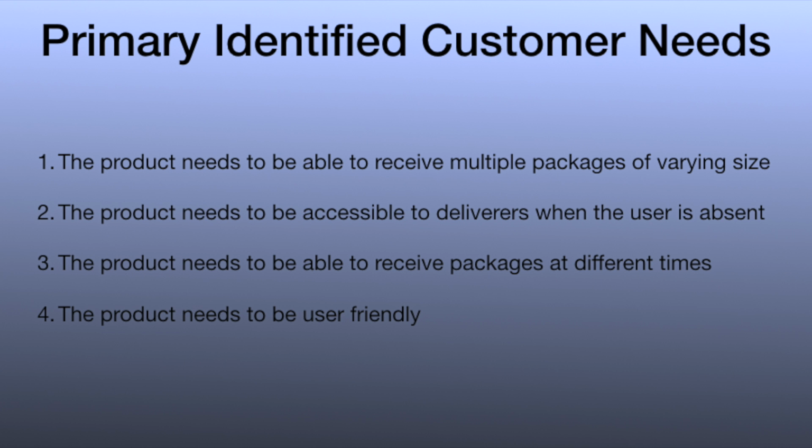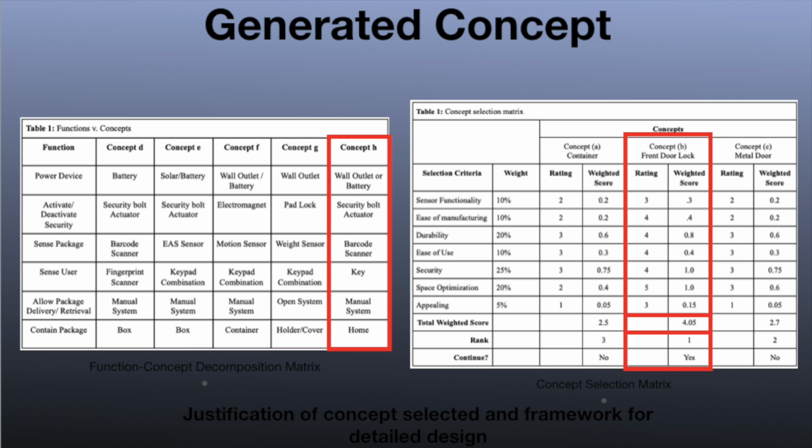The team identified customer needs via surveys and questionnaires and developed the following needs. The team then generated several concepts based on product function and user need. Then, concepts were ranked and one was ultimately chosen as the best solution to continue with the product development process.